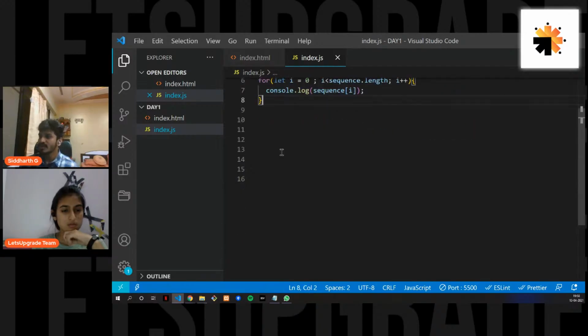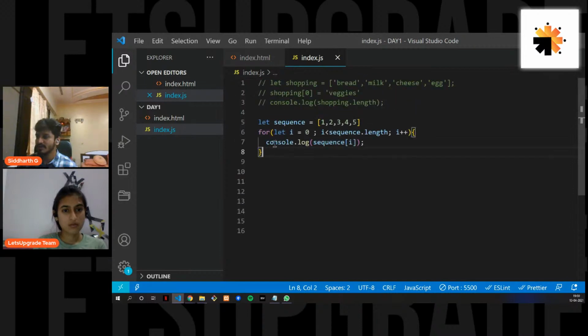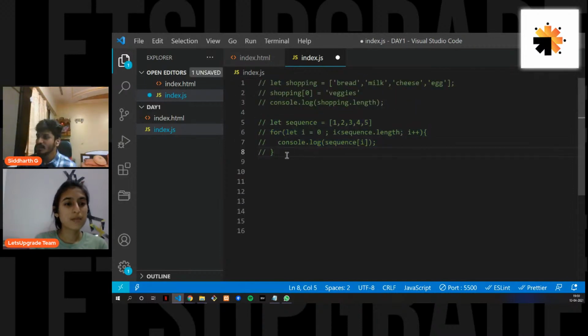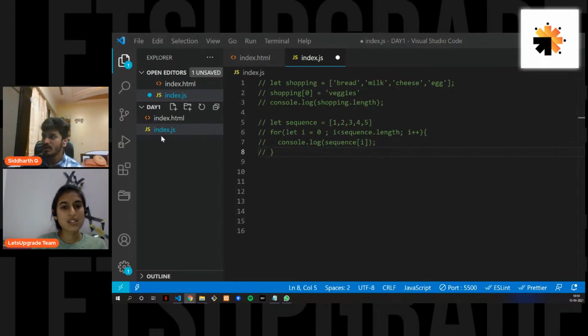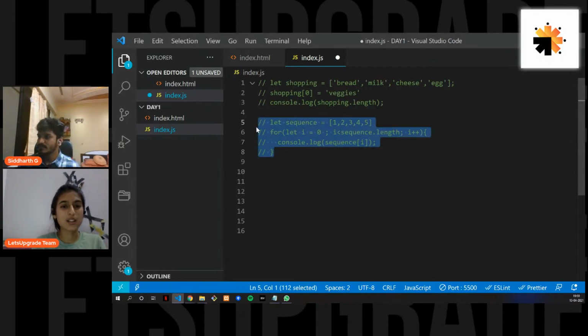Now, other than this, we can do other array methods. There are different array methods. I'm just going to comment this out for now. Okay, so, you can take an example where we are taking the input from the user, the sequence, we are taking the input from the user.